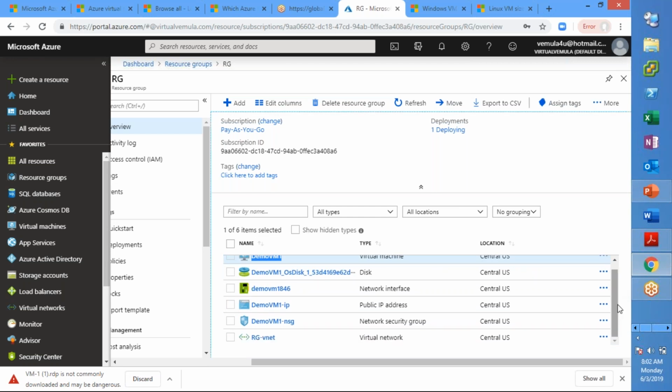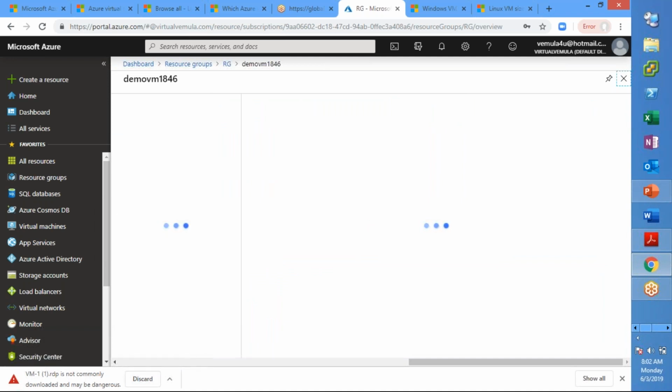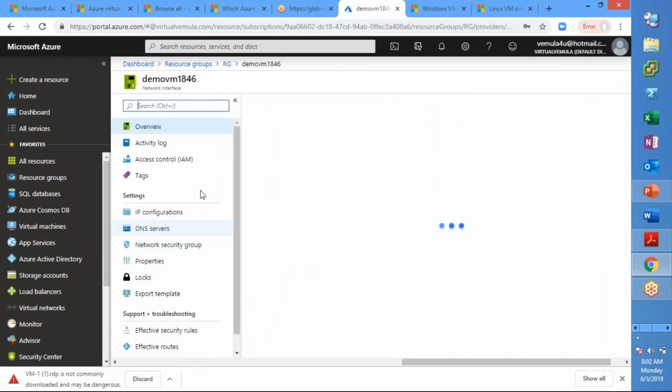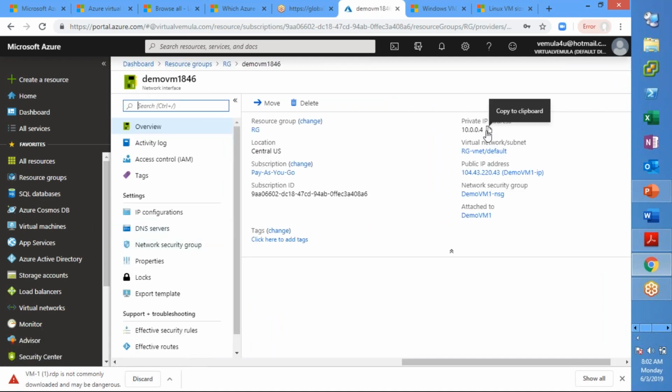So the multiple components that you created as a part of the virtual machine creation are all independent resources. The network interface card itself is an independent resource, and the IP address is assigned to the network interface card, not to the OS, right?